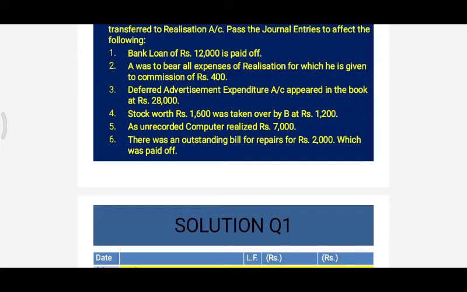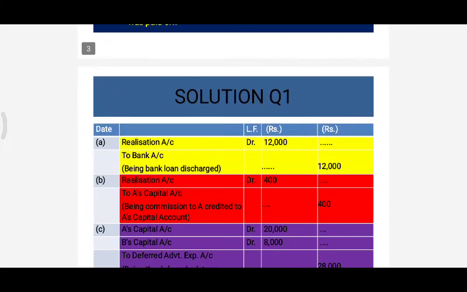So what will be the entry here? It is A's capital account debit, B's capital account debit to deferred revenue expenditure. It will be done in the profit sharing ratio, that is 5:2. So we divided 28,000 in the ratio of 5:2. So the entry is A is debited with 20,000 and B is debited with rupees 8,000.